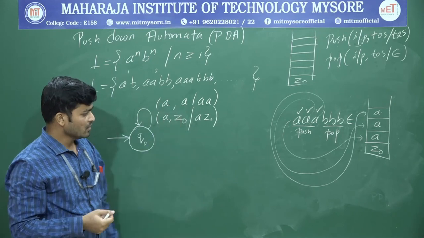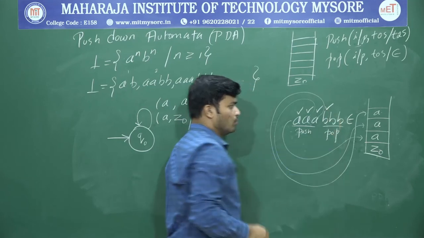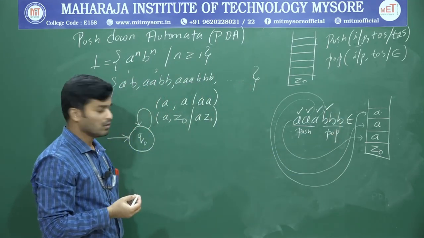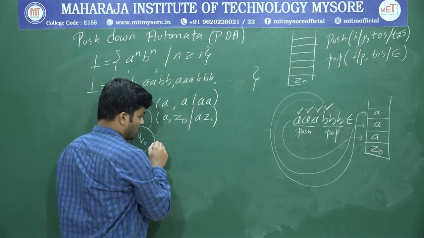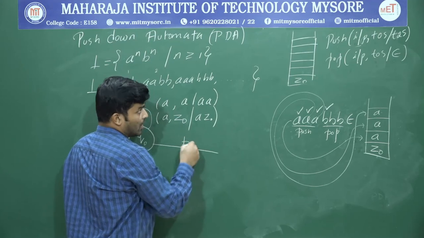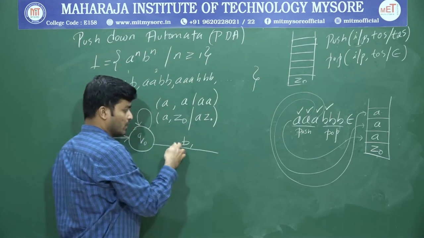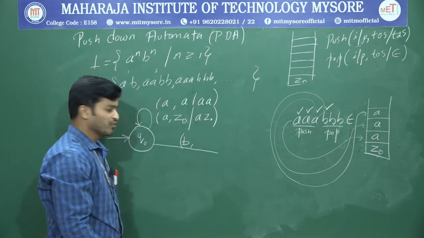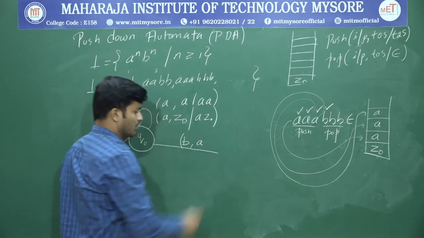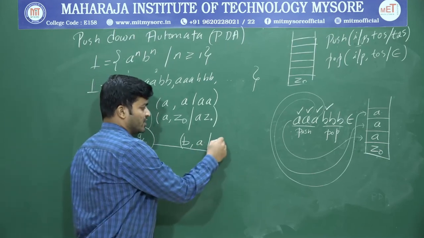Okay. So now what is the next input? B. Once you get a B, what is the operation supposed to perform? Pop. Correct, right? So once I get input B, I have to perform a pop operation. How to represent a pop operation? First the input, which is B, and the top of the stack is A. So next you have to write epsilon.